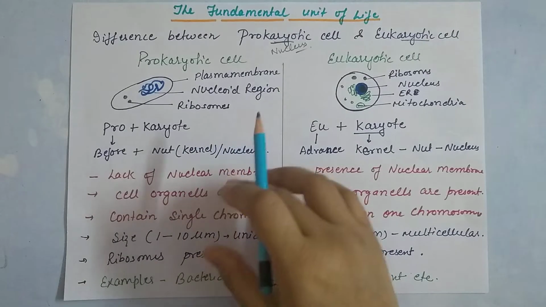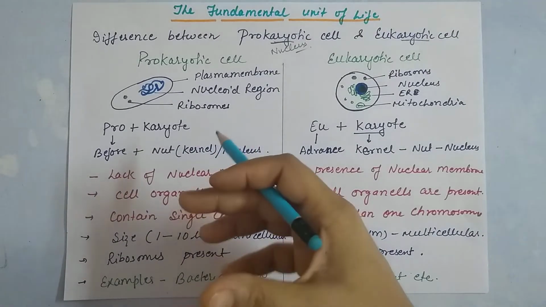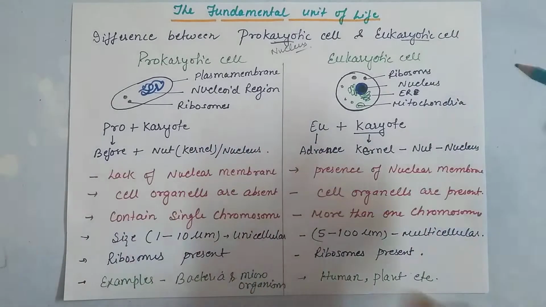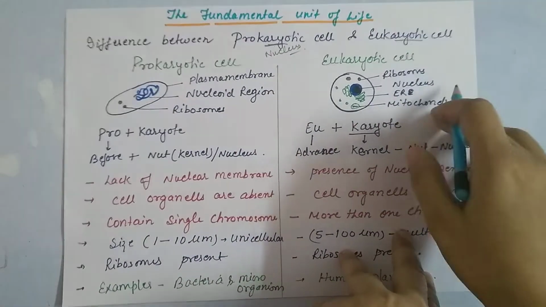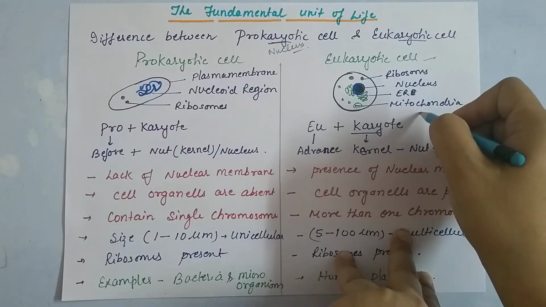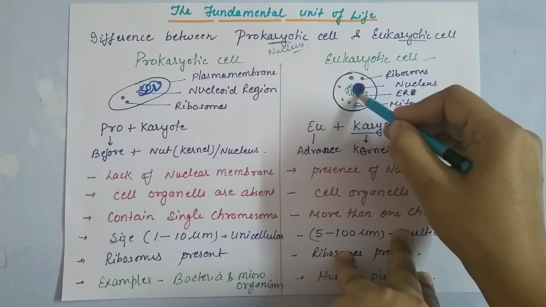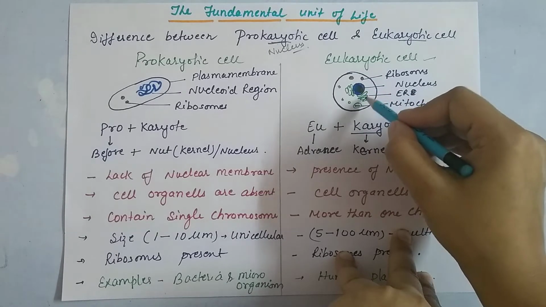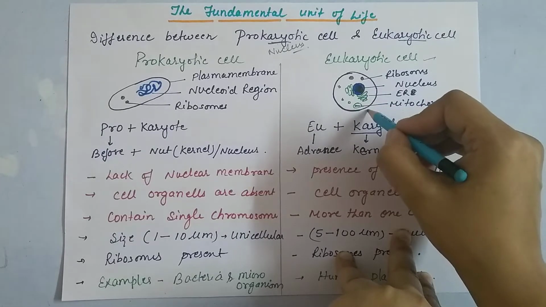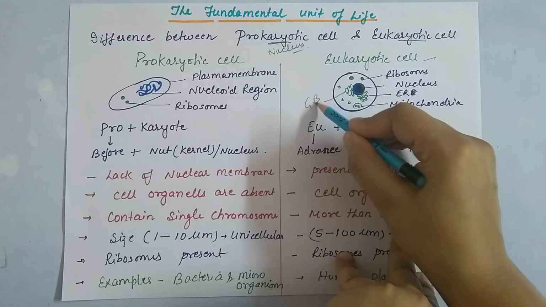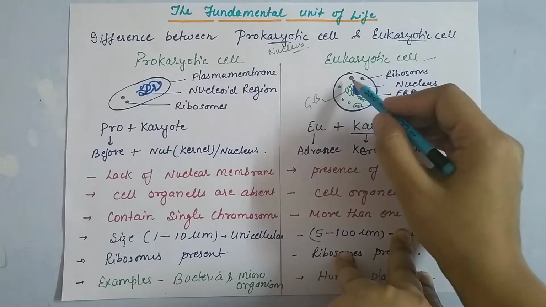So first we see what is the meaning of prokaryotic cell and what is eukaryotic cell. We have studied till now about the eukaryotic cell, that is the plant cell and animal cell, which contain a nucleus, a nucleolus, endoplasmic reticulum, mitochondria, Golgi bodies, and ribosomes.